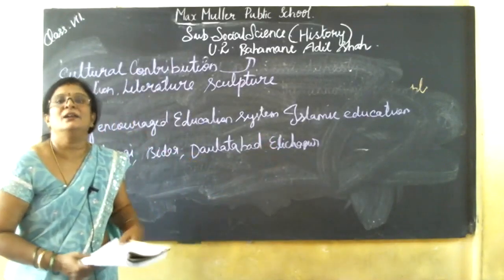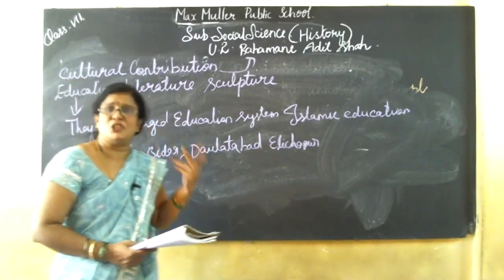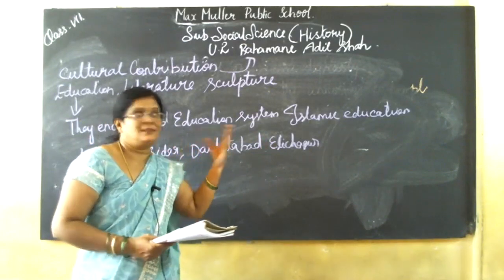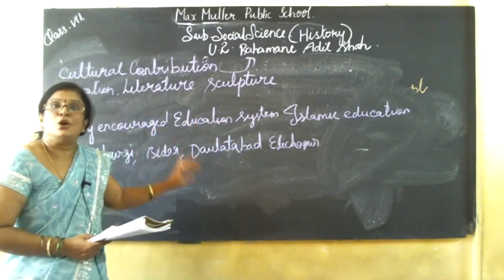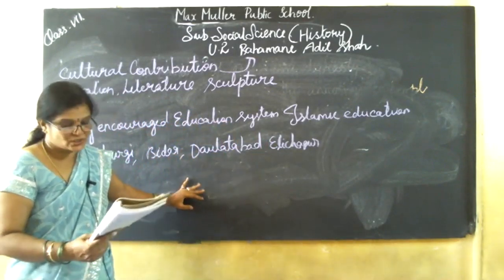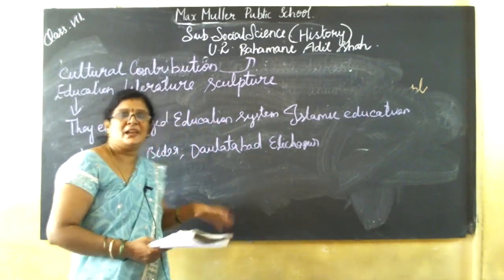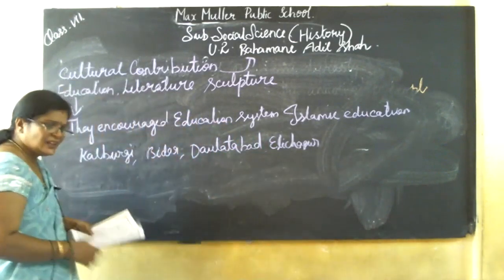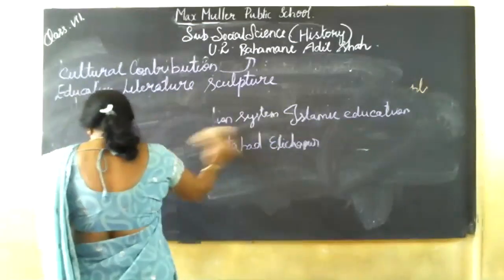Poor people and orphans were provided food and shelter, and the Bahamani kingdom also gave scholarships. The Quran and the philosophies of Sufism were the main principles in the education system. Okay, next we are going to see about literature.